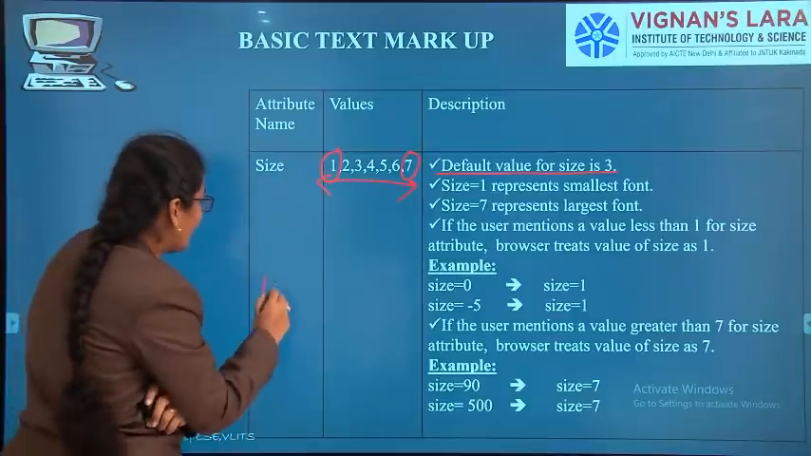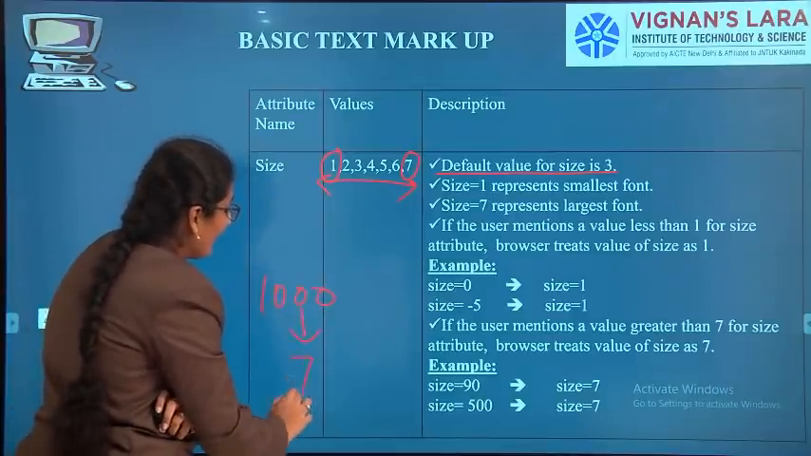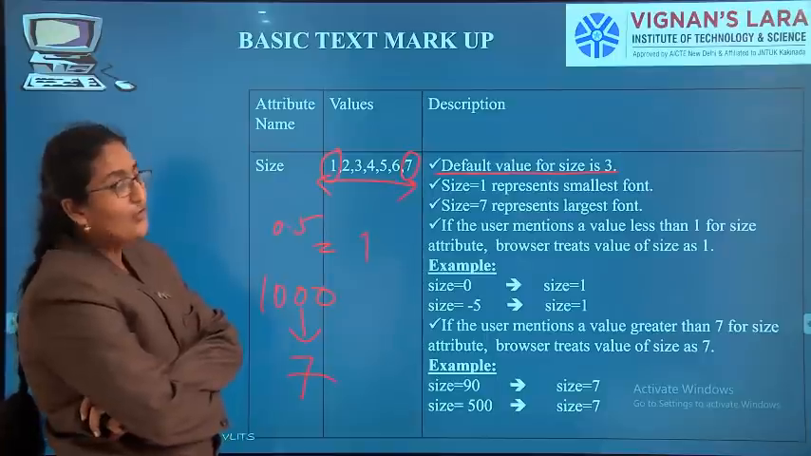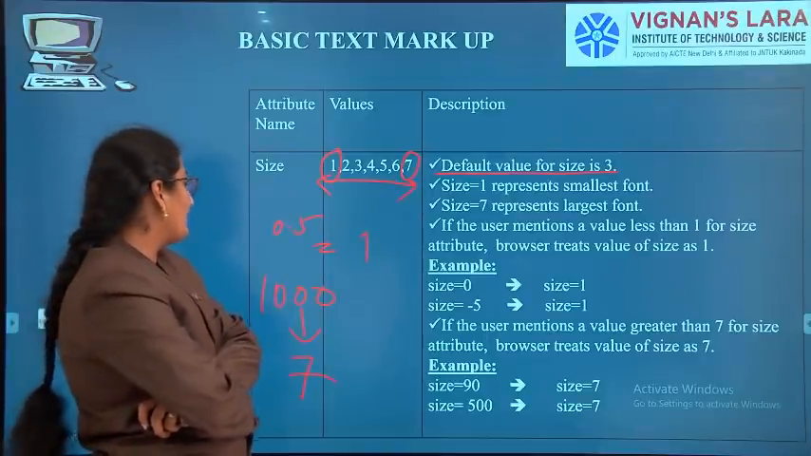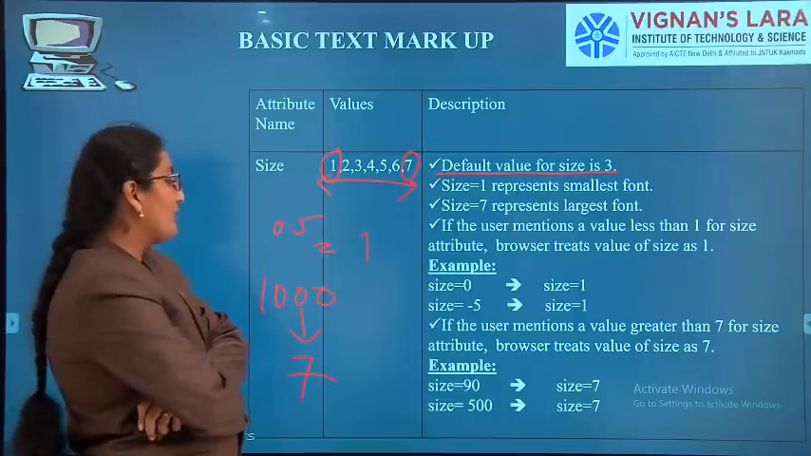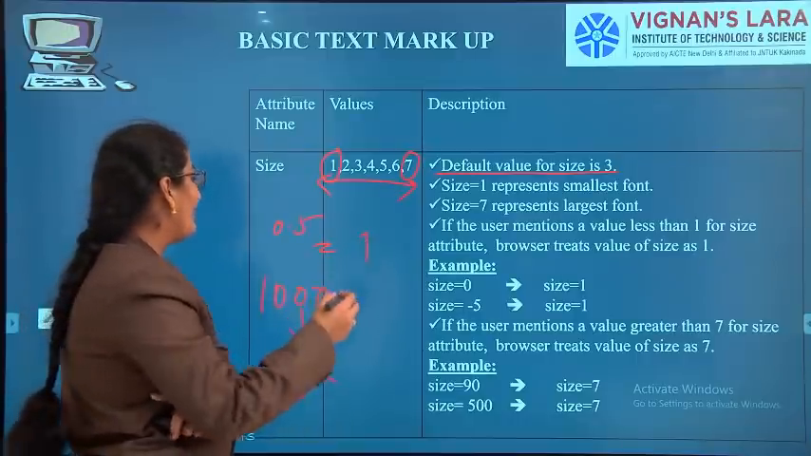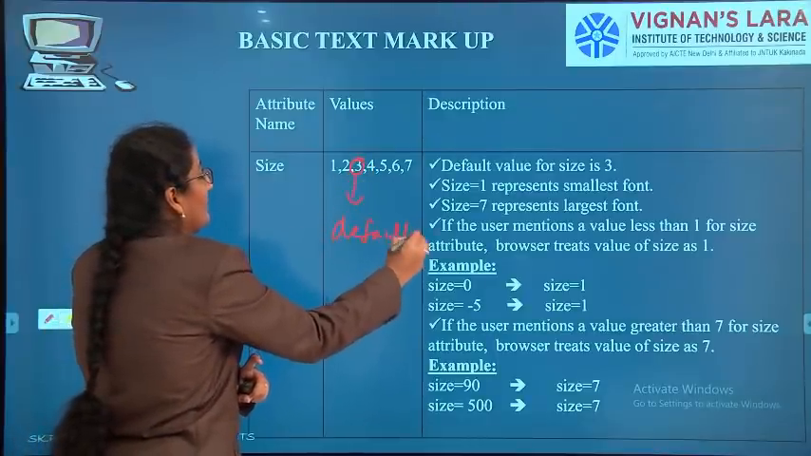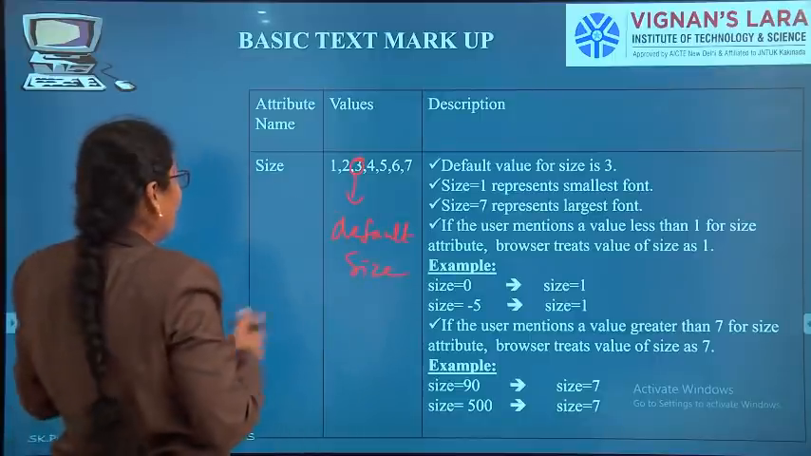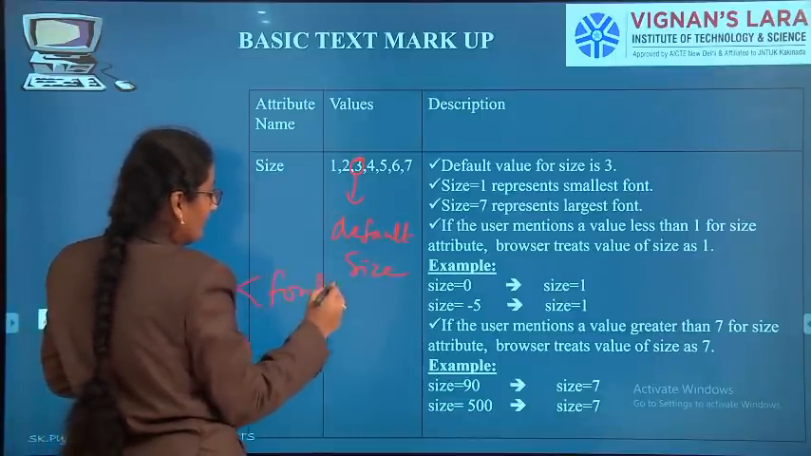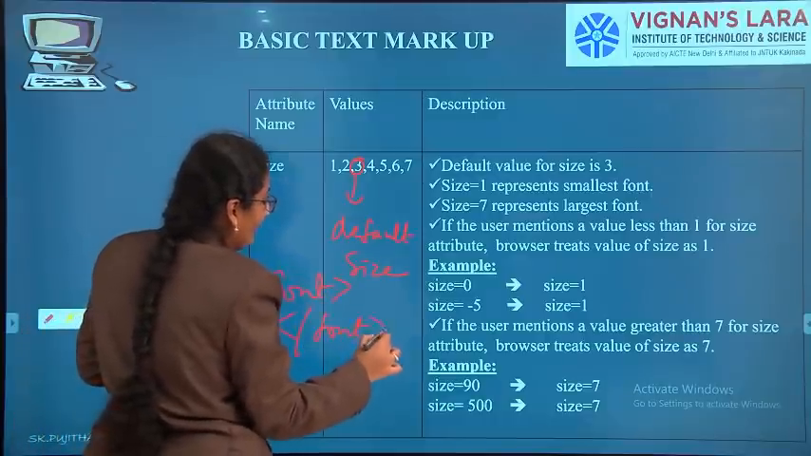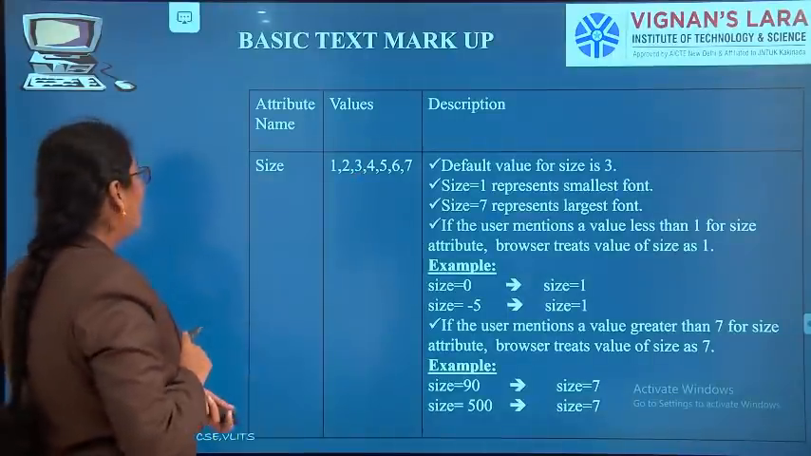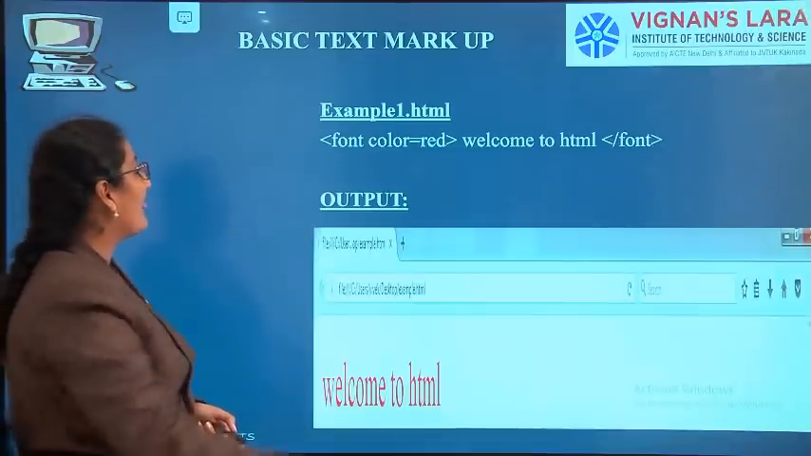I gave 1000, and 1000 will be considered as 7. I gave 0.5, considered as 1. So size can be given between 1 and 7 only. If we give the smallest size, it will be considered as 1, and if we give the largest size, it will be considered as 7. But the default size will be 3. This is for the font tag. Font close. This font can have size and color. So the next one is font color. See, font.